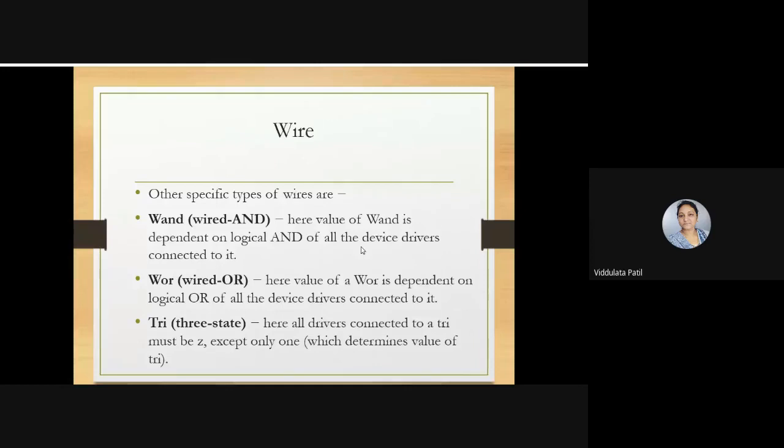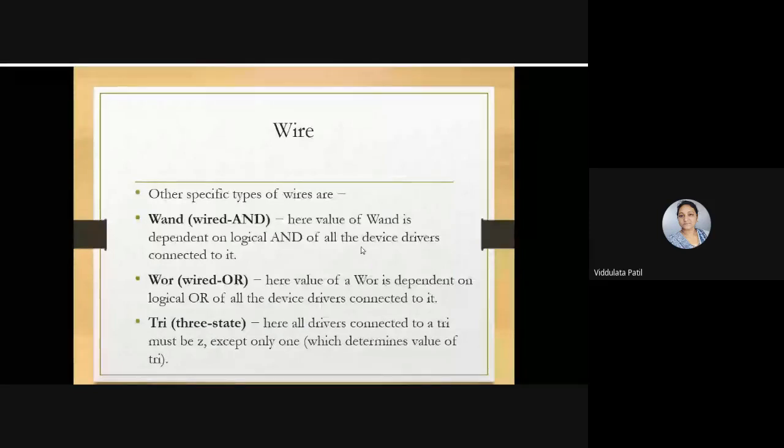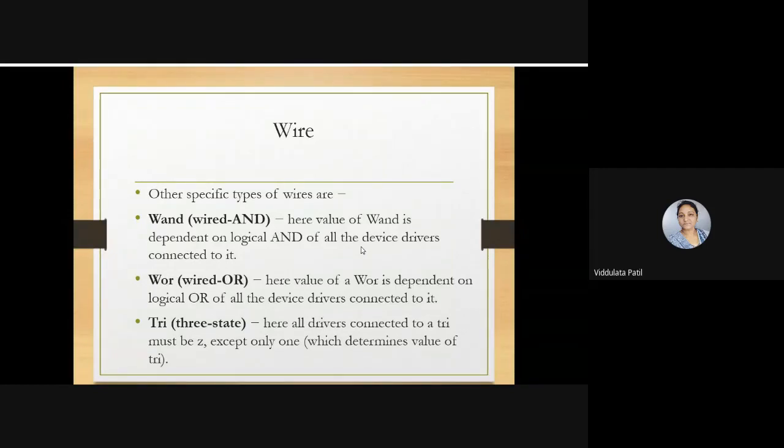Then WOR, that means wired OR. Here the value of the WOR is dependent on the logical OR of all the device drivers connected to it. So all the devices that are connected to that wire will be logically ORed.